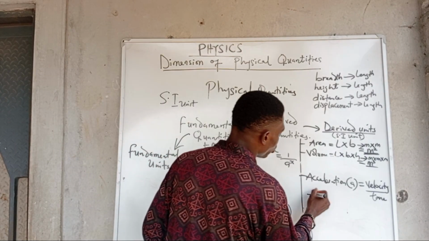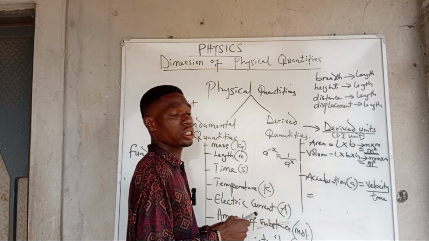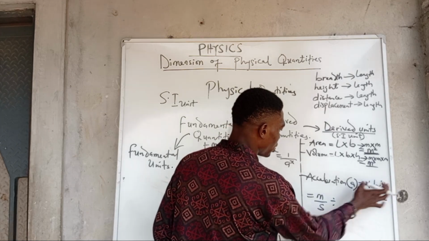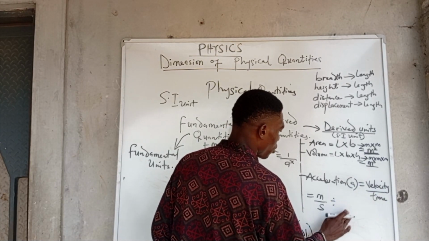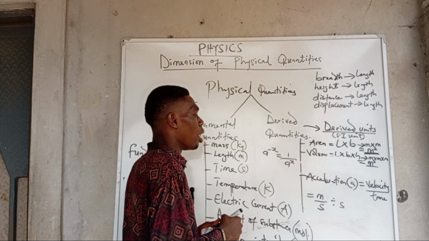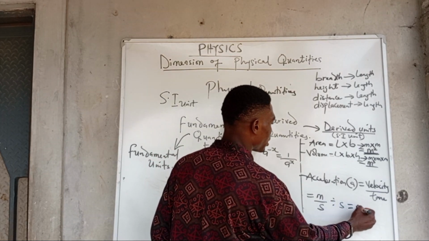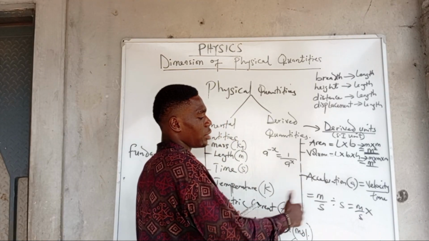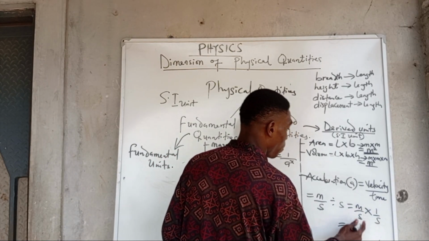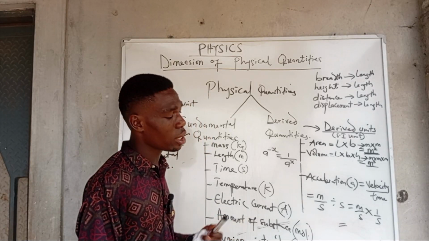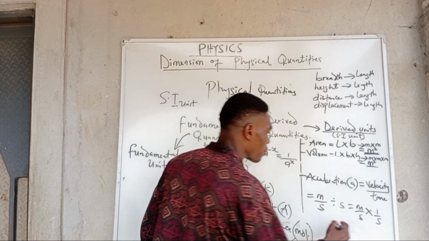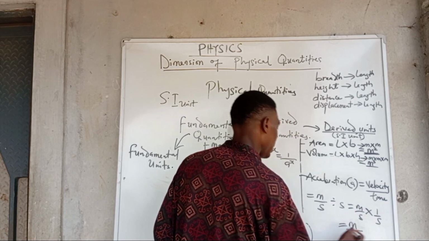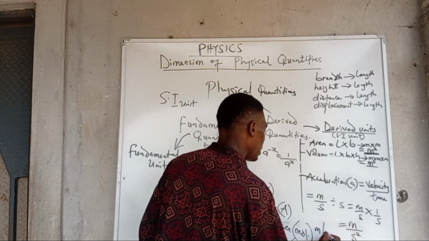All right, so we are now going to move on. We have derived the SI unit of velocity, which is meter per second, but it is divided by time. So this is velocity, and this is a division. Then I'm going to write seconds, that's the unit of time. To simplify this, I'll write meter over seconds. I'll change the division to multiplication and take the reciprocal of the second, which gives me 1 over s. If I multiply the numerators and multiply the denominators, I will have m times 1 to give me m, and s times s will give me s squared. So we can call this meter per second squared.